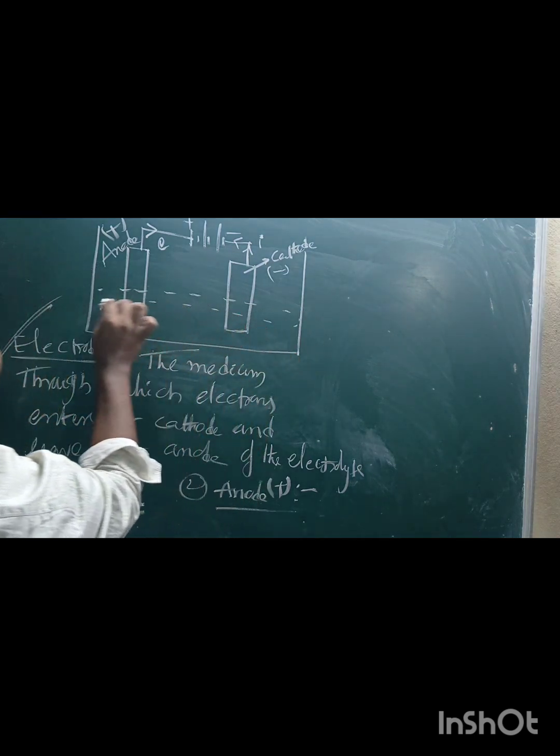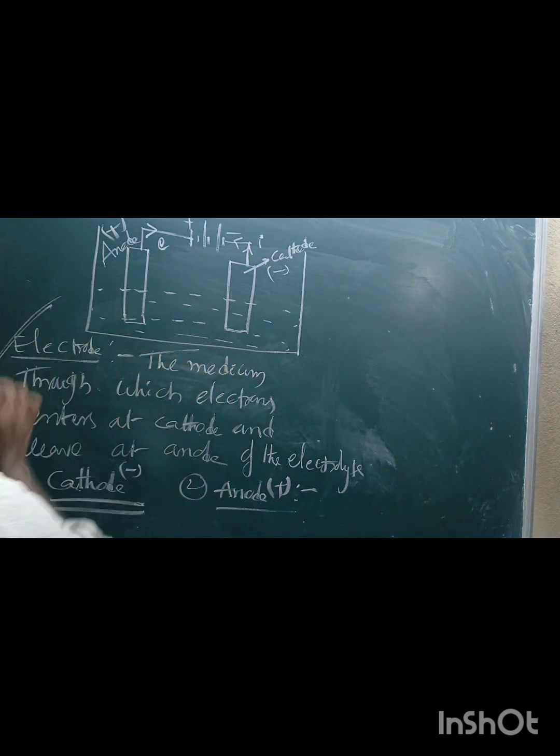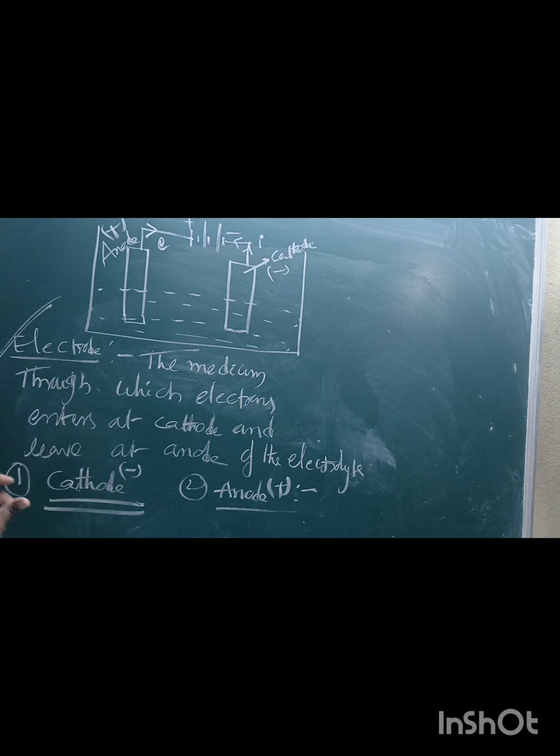The process is called electrolysis. The electrode connected to the negative terminal of the battery, through which electrons enter the electrolyte, is known as the cathode.